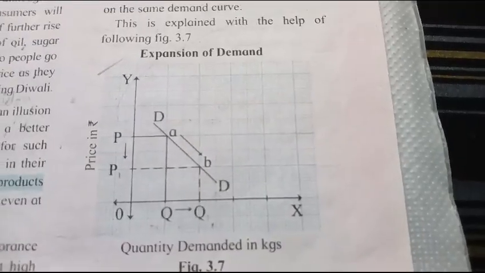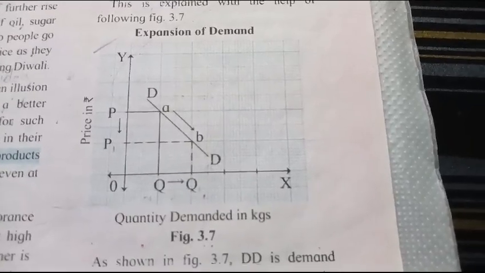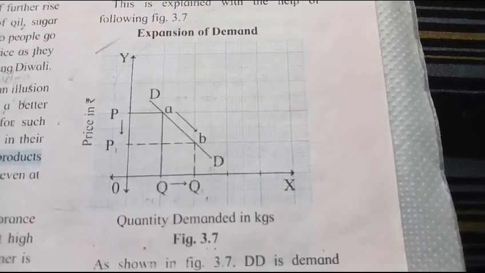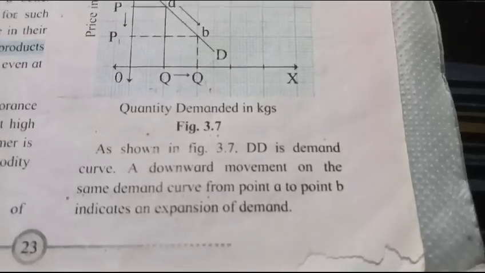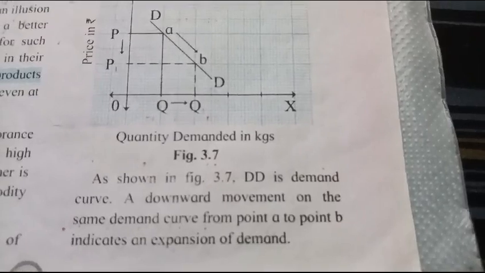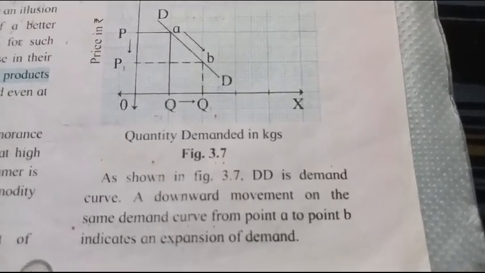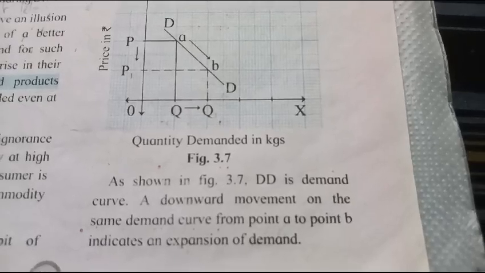This is explained with the help of following figure 3.7, expansion of demand. As shown in figure 3.7, DD is demand curve. A downward movement on the same demand curve from point A to point B indicates an expansion of demand.